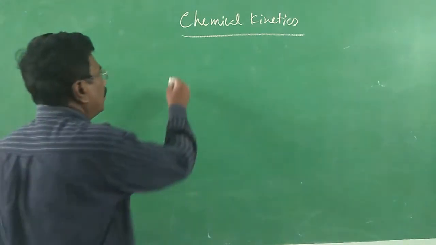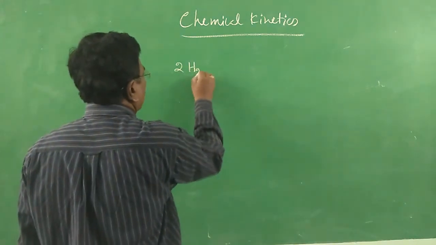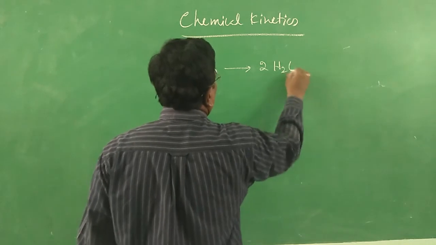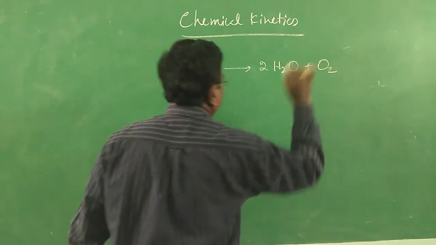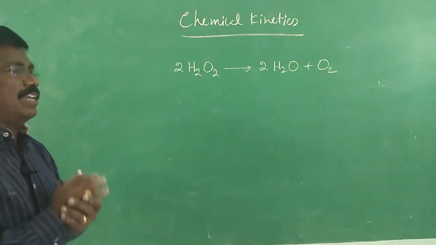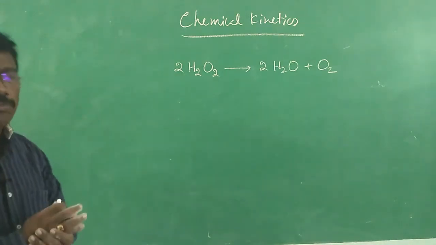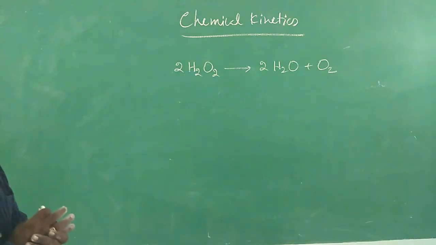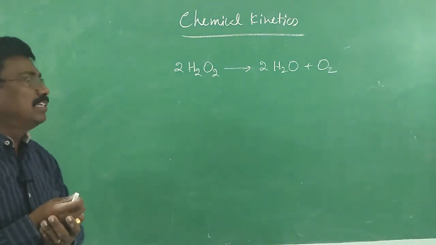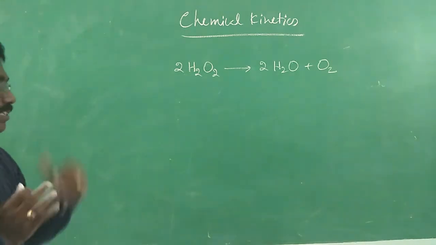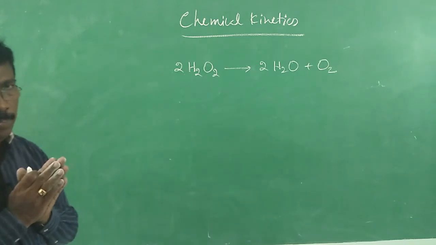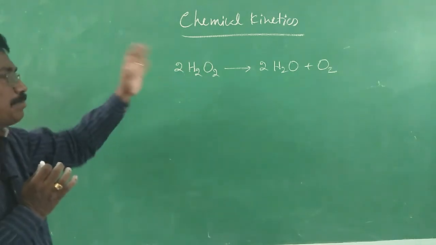For example, decomposition of hydrogen peroxide. Hydrogen peroxide decomposes to form water and oxygen. This is the reaction. For this we may claim the order as 1, 2, 0, whatever it may be. Order of the reaction may be 1. Thermal decomposition of hydrogen peroxide means that when hydrogen peroxide is heated, it becomes water and oxygen. Order of the reaction has to be determined experimentally.